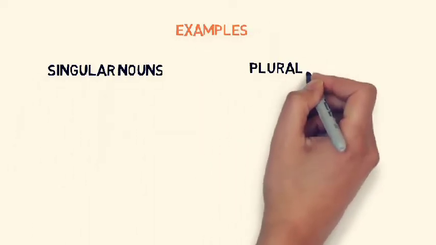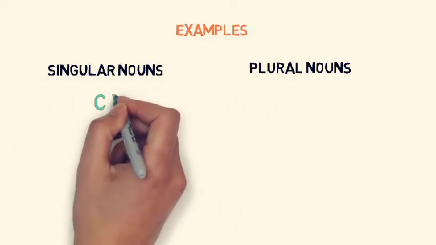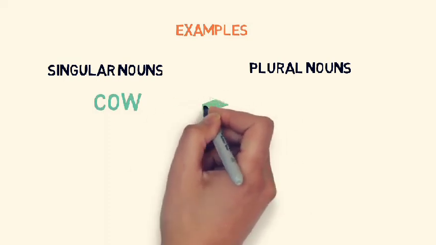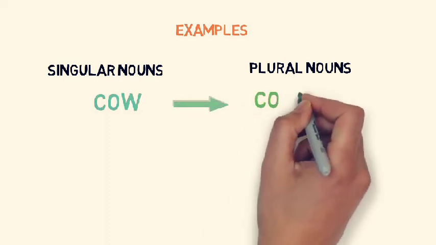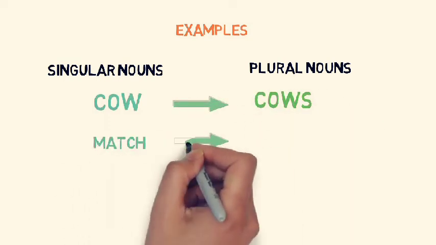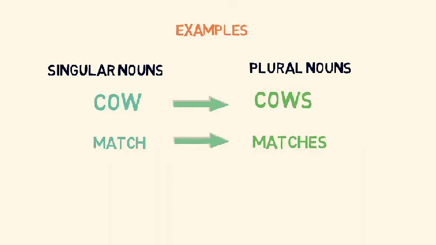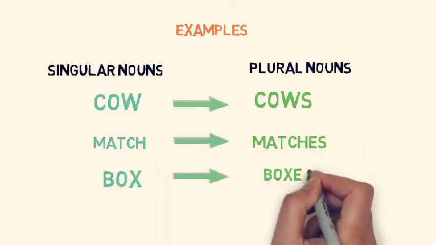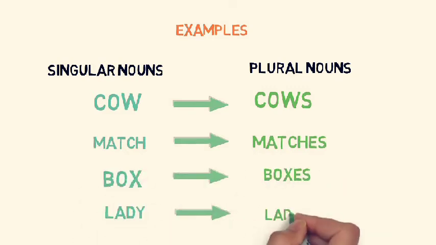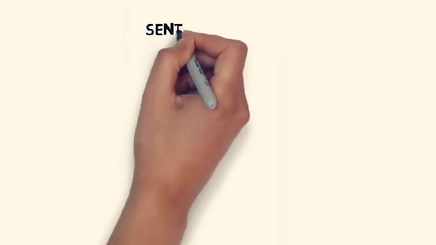Let's see examples of singular nouns and their plural forms. Cow, its plural form is cows. Match has matches. Box has boxes. And lady has ladies. See the endings of plural forms, s, es and ies, in the examples.